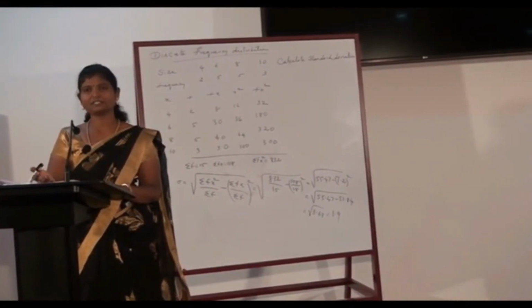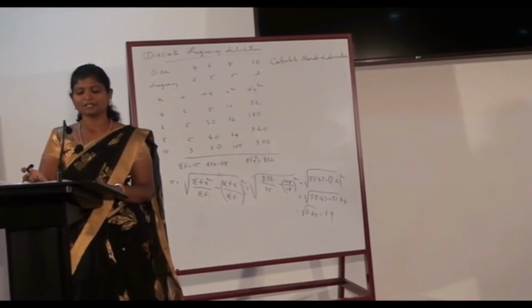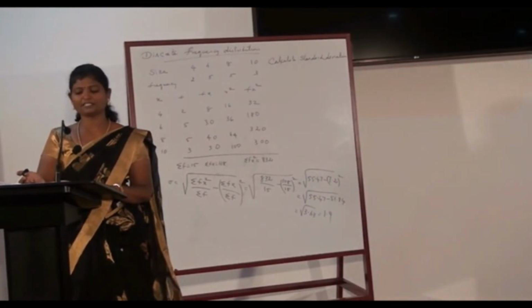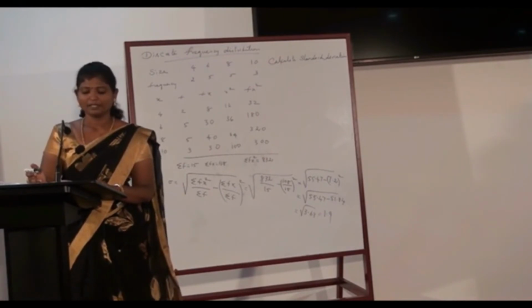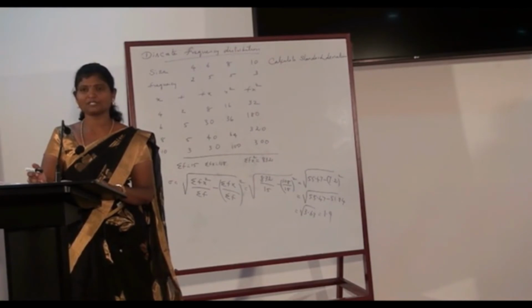The merit of the standard deviation is it is rigidly defined and its value is always definite and based on all the observations, and the actual signs of deviations are used. As it is based on arithmetic mean, it has all the merits of arithmetic mean. It is the most important and widely used measure of dispersion.